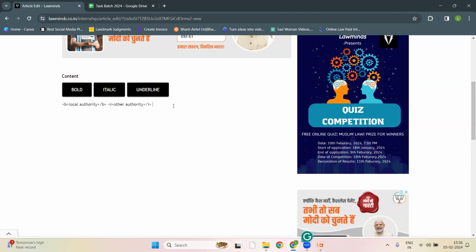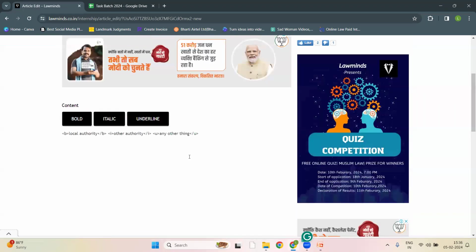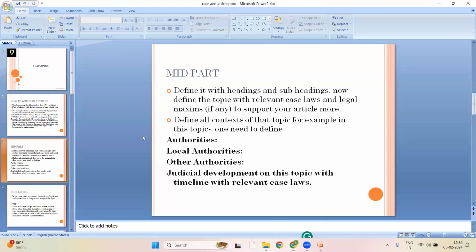When you are using case laws, please make them bold. Any other thing you can underline, if you find it important. You will simply click on this and it is underlined. Okay, this is the formula. It will be applied automatically, but you have to click on the button after selecting the text that you want to apply it to.